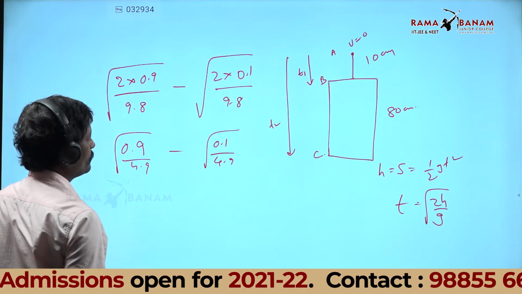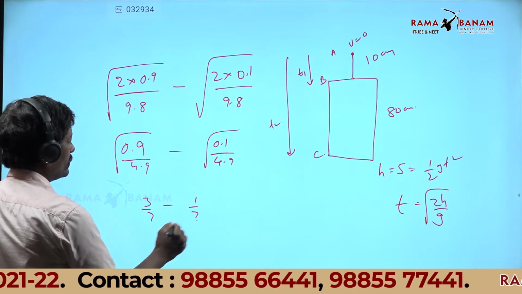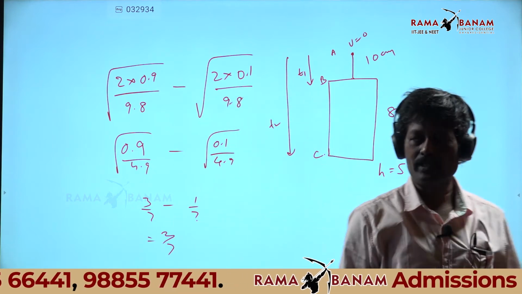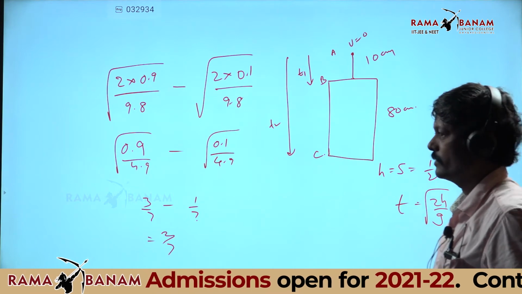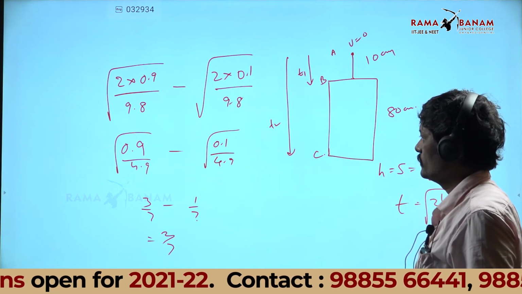So this is 3 by 7 minus 1 by 7, 2 by 7 seconds, that is all. So the answer is 2 by 7 seconds. Option 2 there. It is the time taken to cross the window.